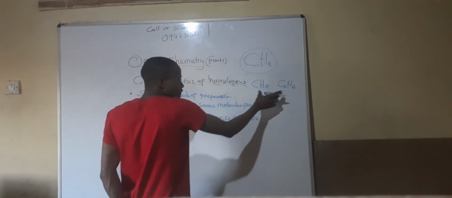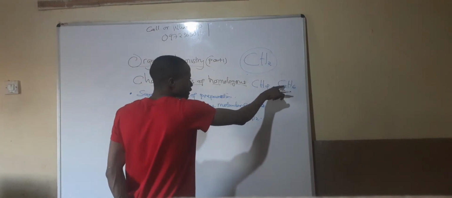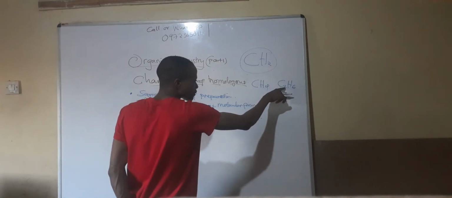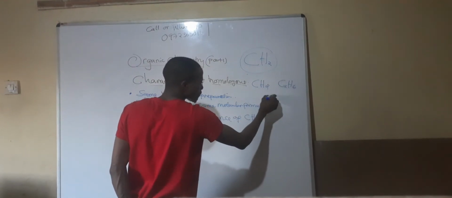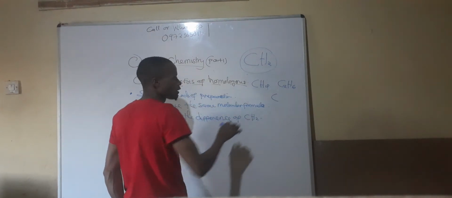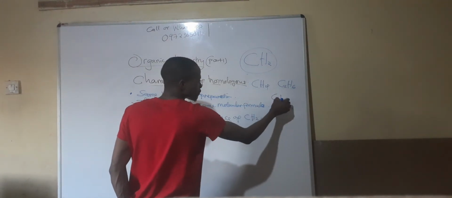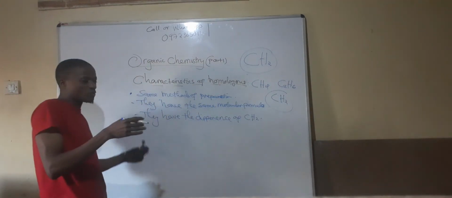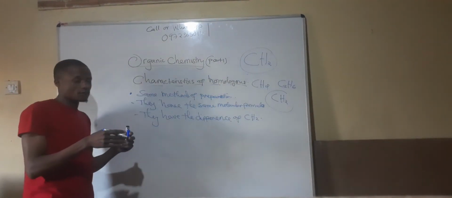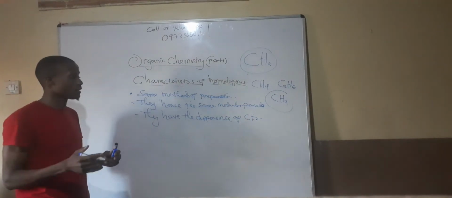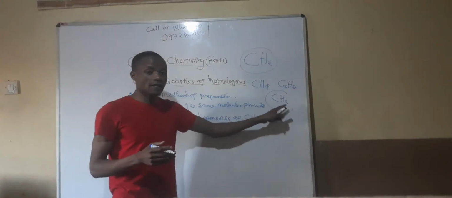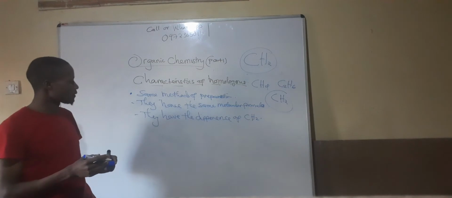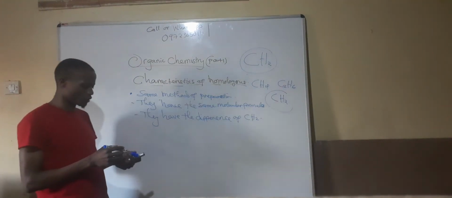If you check the difference between the two, here there are two carbons, here is one carbon, so subtracting, we remain with one carbon. Then 6 hydrogen minus 4 hydrogen, we remain with 2 hydrogen. So the difference between two consecutive hydrocarbons in that homologous series is only CH2.